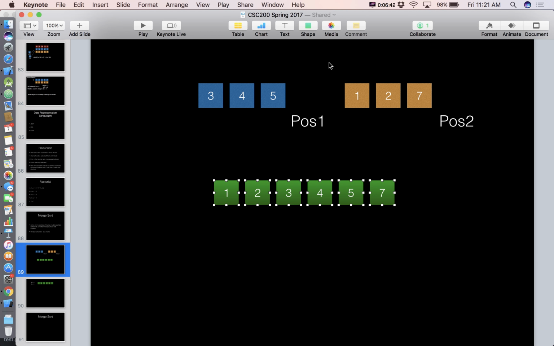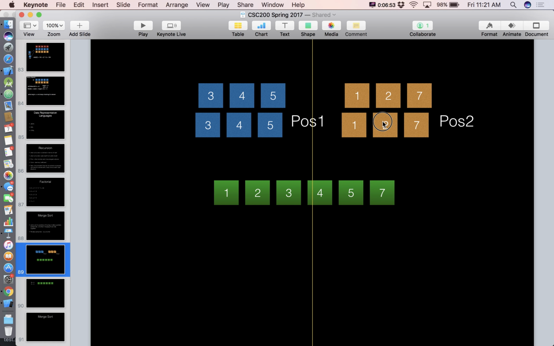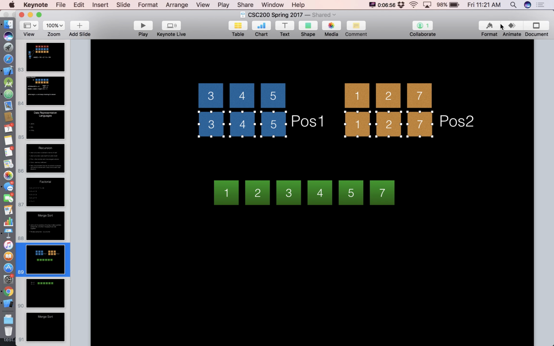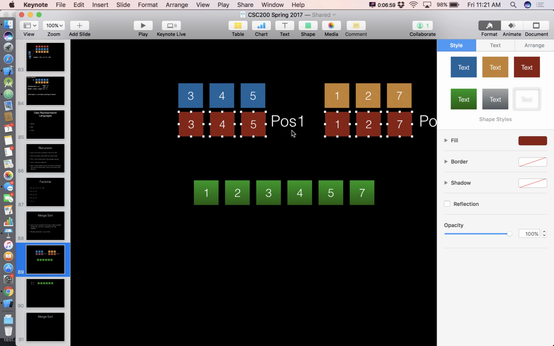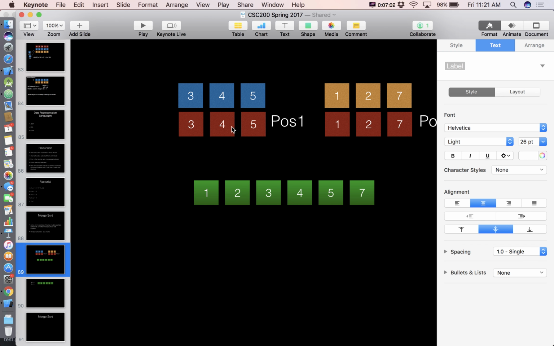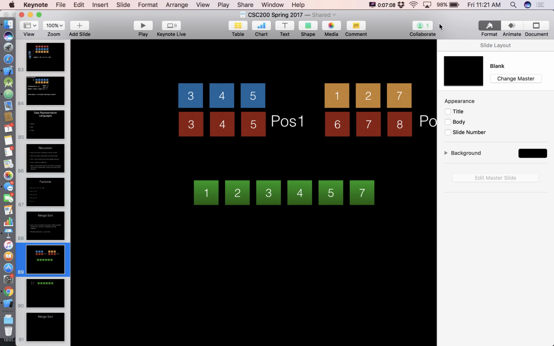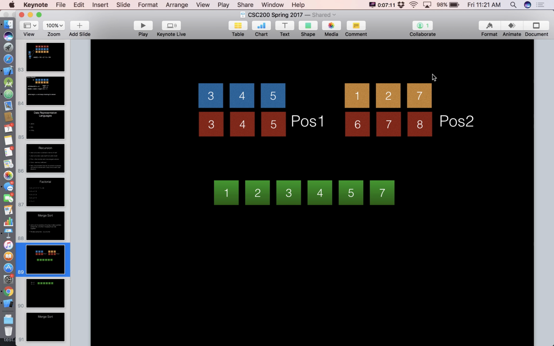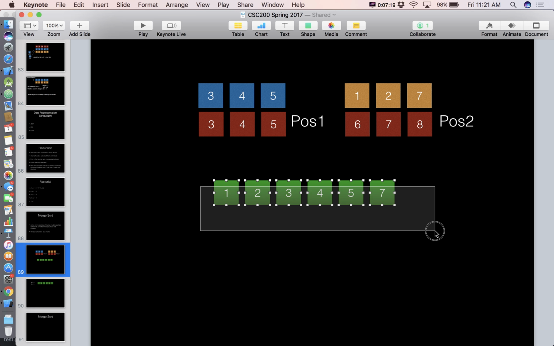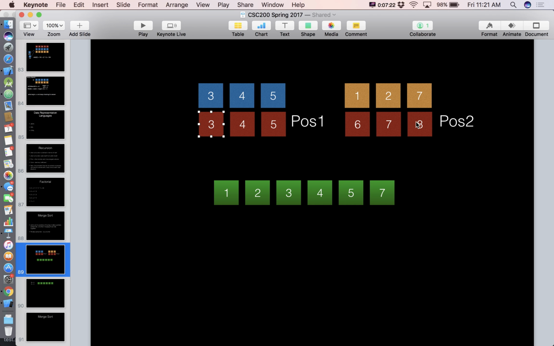And I need to copy that stuff back in, and I'm going to go ahead and create a fictitious portion of our list here. So let's say this is 3, 4, 5, 6, 7, 8. Because this is an example of the situation where it's difficult. So in my original array, the elements that I'm overwriting now, that I've merged into the secondary array here, live in positions 3 through 8.